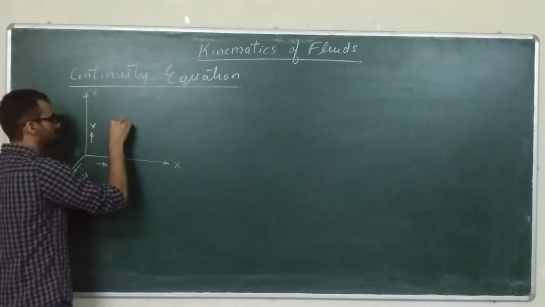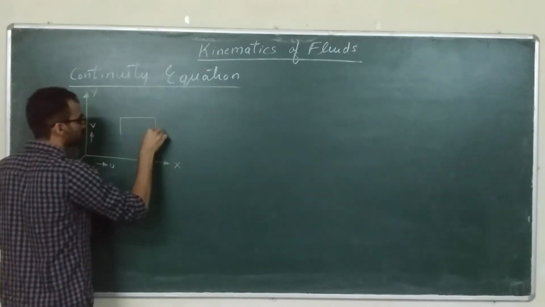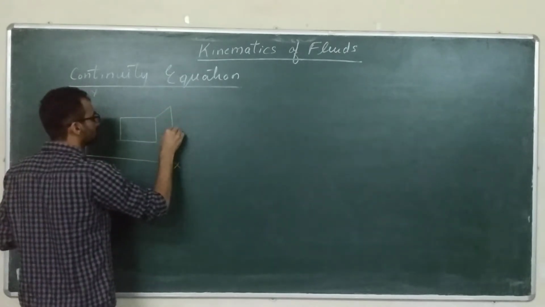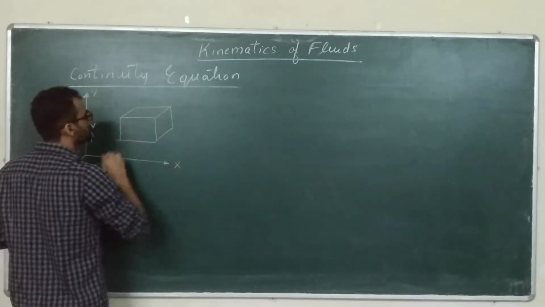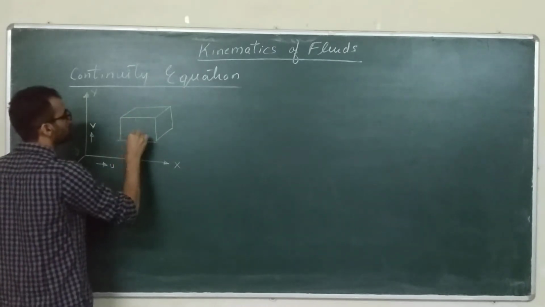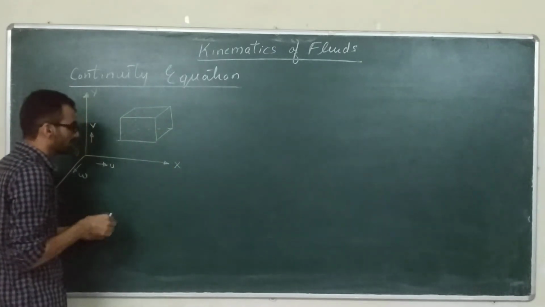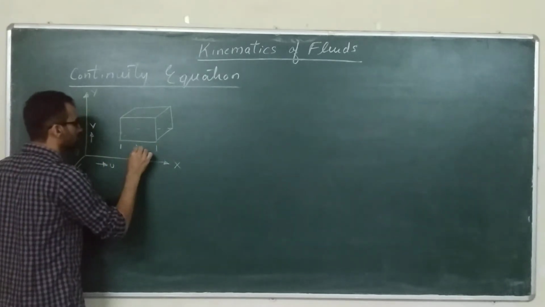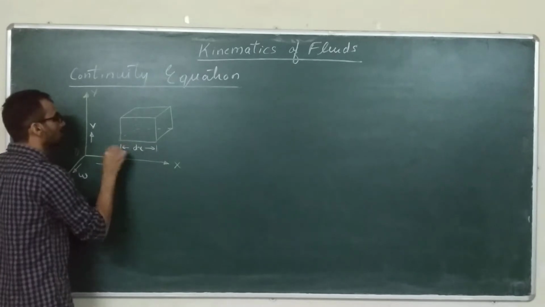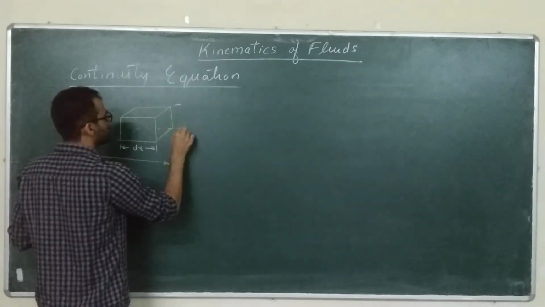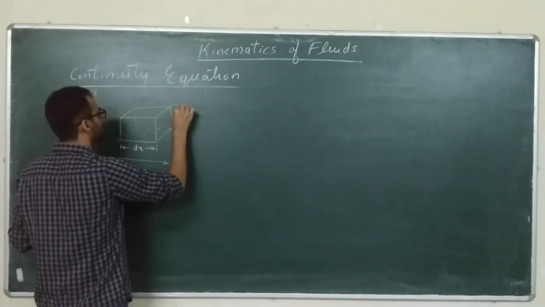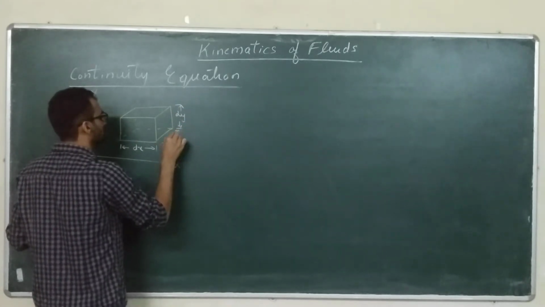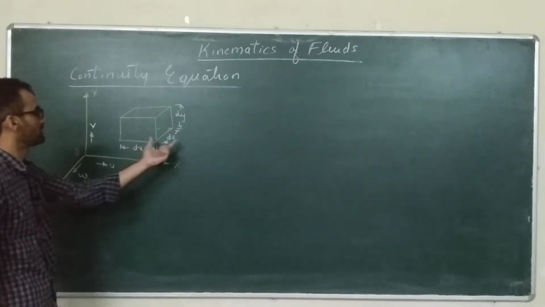Let us say this is a fluid element. The size of this element is dx in the x direction, dy in the y direction, and dz in the z direction. So these are the sizes of this element.